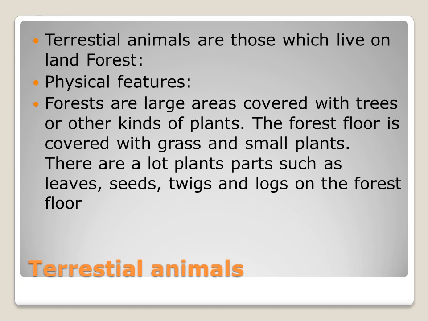Forests are large areas covered with the trees or other kinds of plants. And then the forest floor, it is covered with the grass, that is the floor of the forest. It is covered with the grass and small plants. So there are a lot of plant parts such as leaves, twigs, logs, weeds. They will fall on the forest floor.